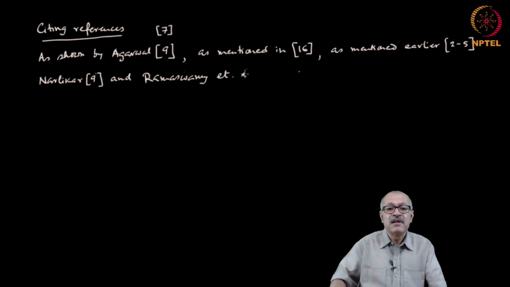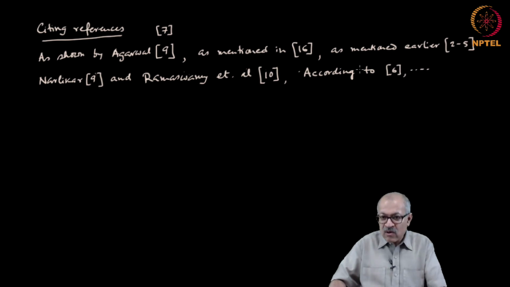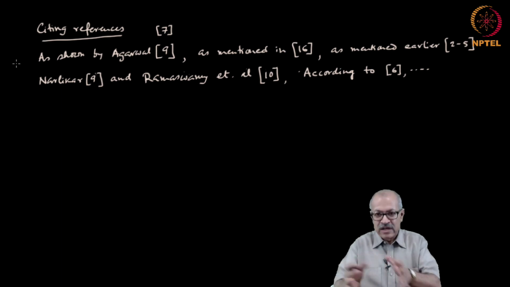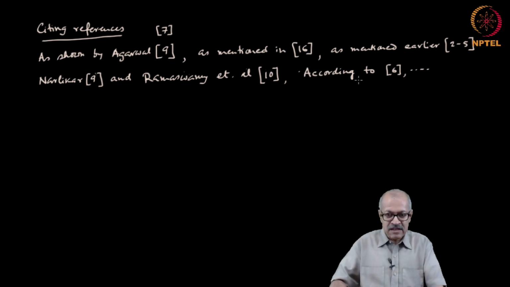And others, Ramasamy et al. 10. So, these are different ways of citing a reference, or you can also write six something. So, according to 6, according to what is written in reference 6. So, these are ways of putting references in the literature survey.